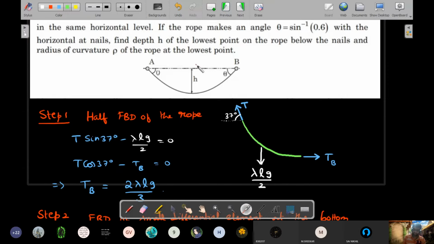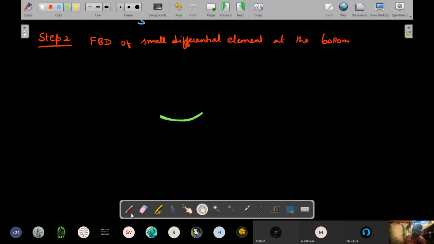Okay, and also understand this is not a semicircle. So if the center of curvature has to be marked, it could be below h or above h. We don't know. Wherever that center of curvature is, it subtends a very small angle. So assume this is the radius of curvature that we are trying to find. So these two ends should subtend an angle in that manner. So this angle that I'm talking about is your d beta. Let's write it that way, because I don't want to confuse it with theta.